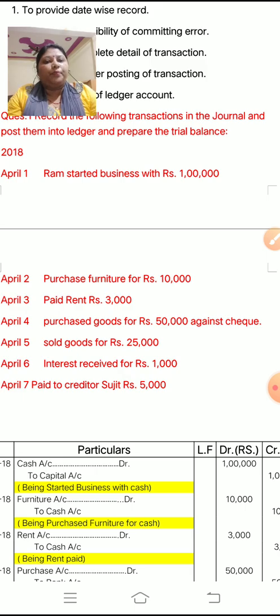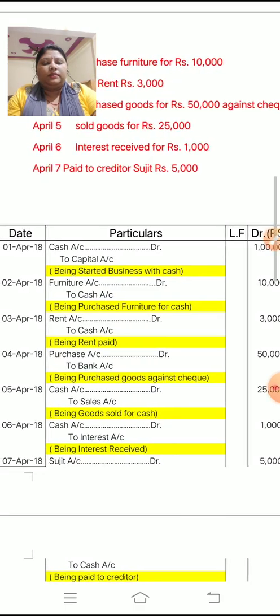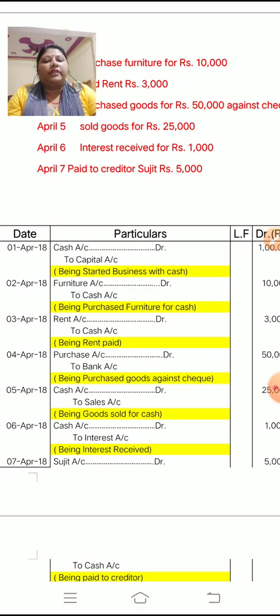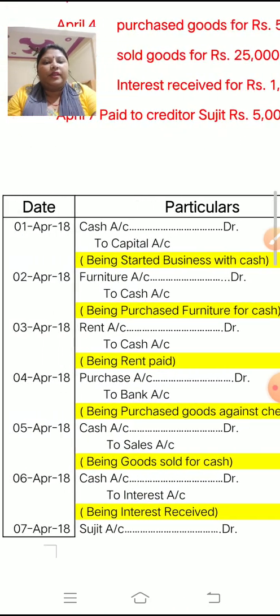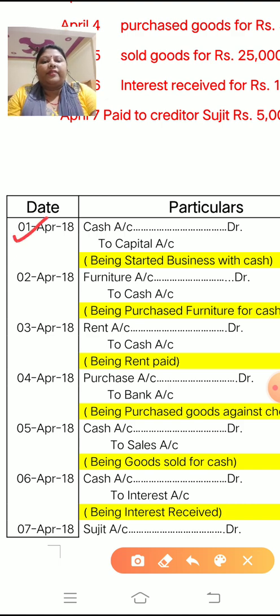Now how do you have to post it in the journal? See. First, you have to write down the date, 1st April 2018. Then the journal entry, cash account debit to capital account. Children, look here carefully at how you have to post the journal entry. Date, then entry: cash account debit. Debit you have to write in this way, Dr, then to capital account. Okay, and this is known as the journal entry.